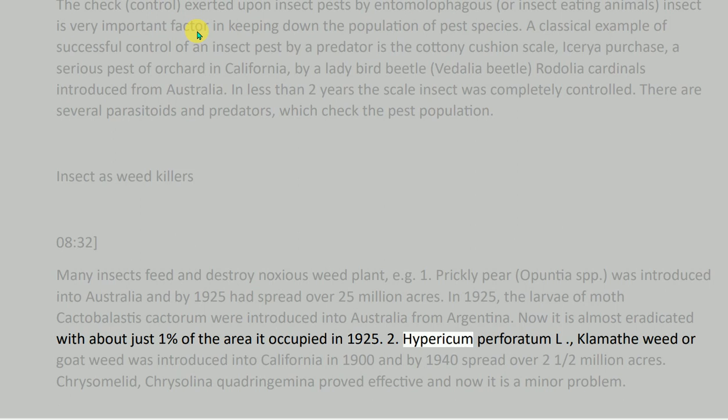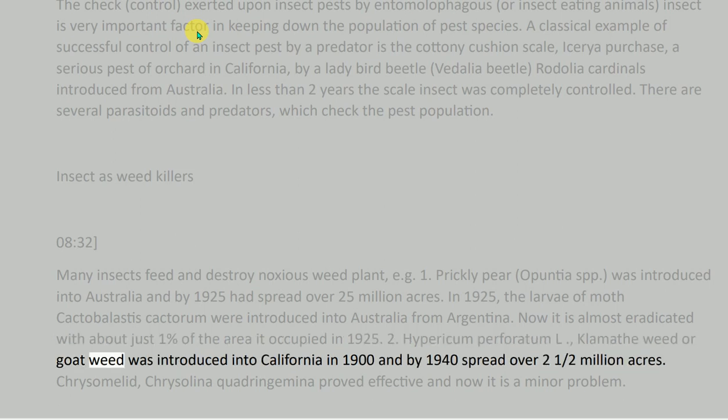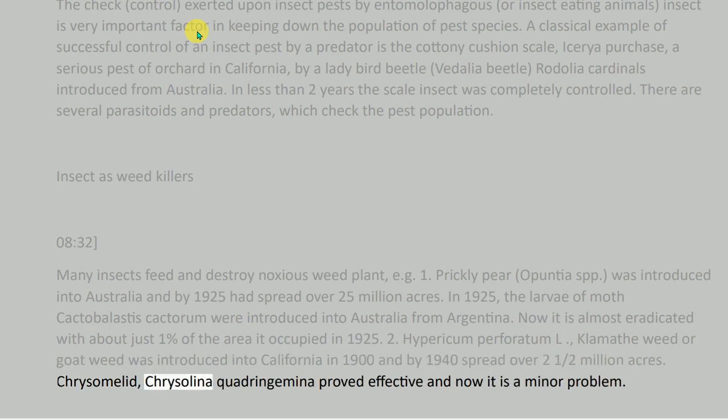2. Hypericum perforatum L., klamath weed or goat weed, was introduced into California in 1900 and by 1940 had spread over 2.5 million acres. The chrysomelid beetle, Chrysolina quadrigemina, proved effective and now it is a minor problem.